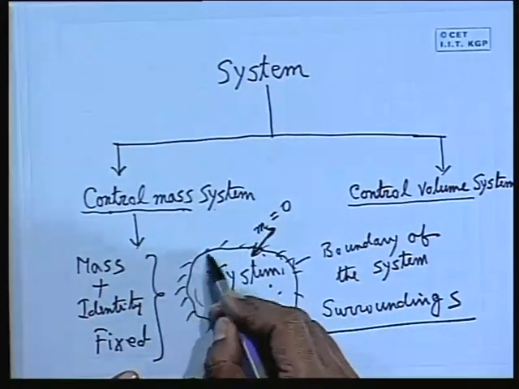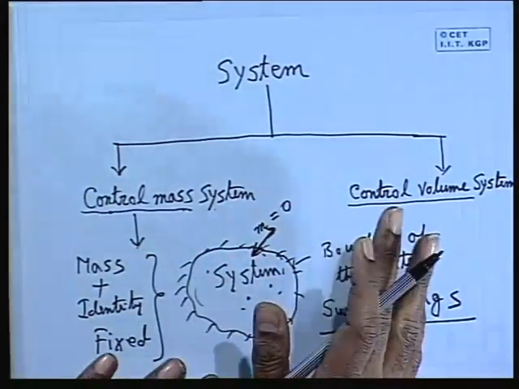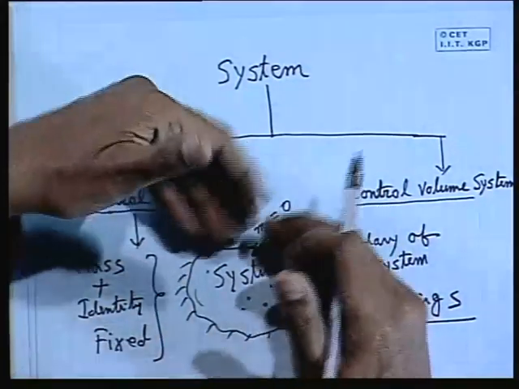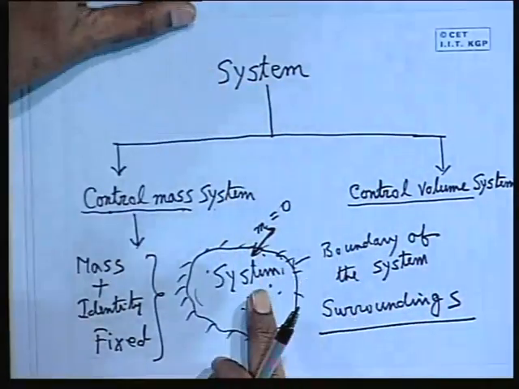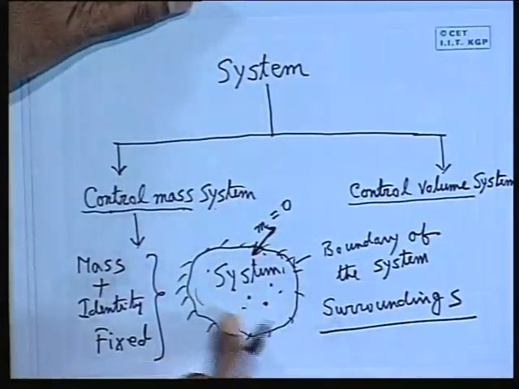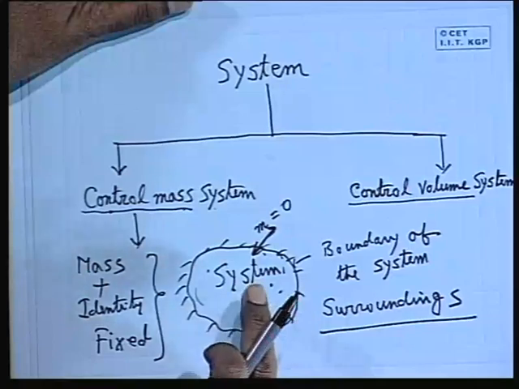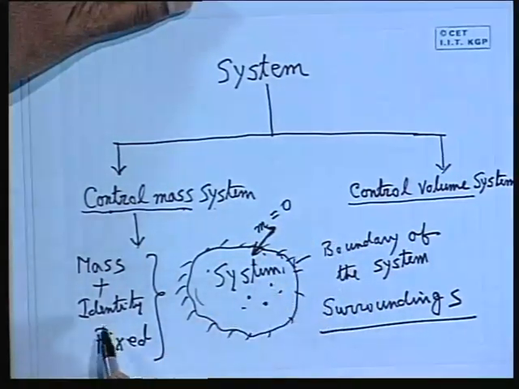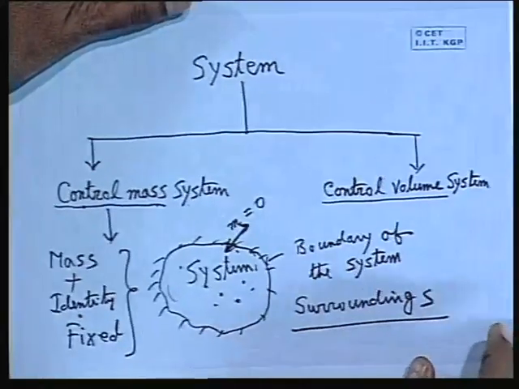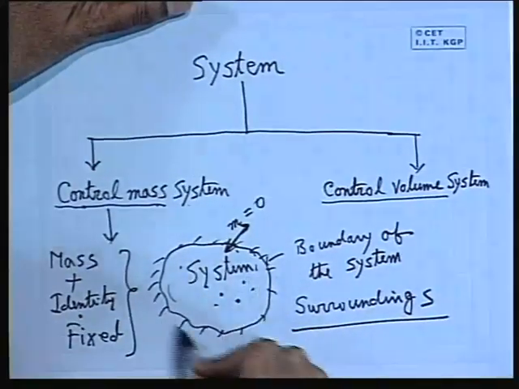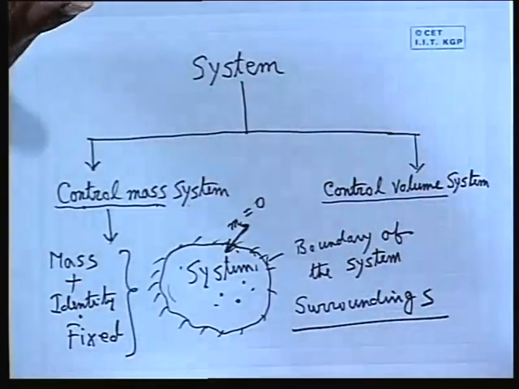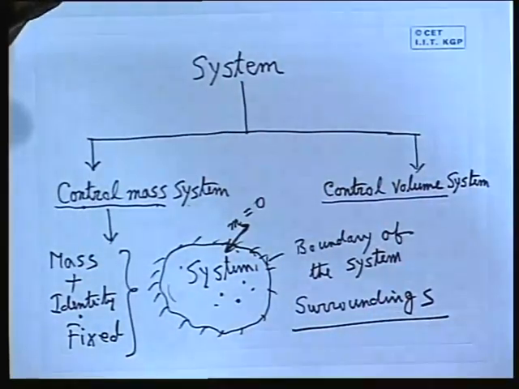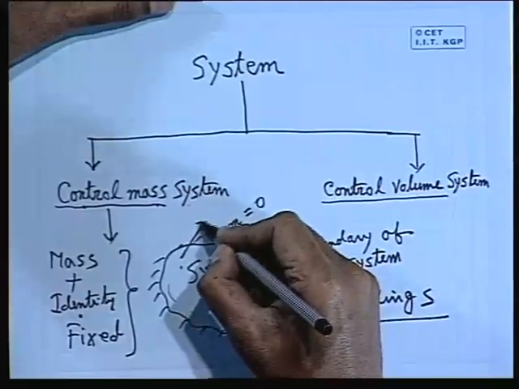That means the system boundary does not allow any mass interaction, because if mass interaction takes place, you can make the mass of this system the same, because you can take some mass and add an equal amount of mass, but the identity will be changed. That means a closed system contains the same mass, there is no mass transfer across the system boundary. This is the basic definition of a control mass system, but there may be energy interactions.